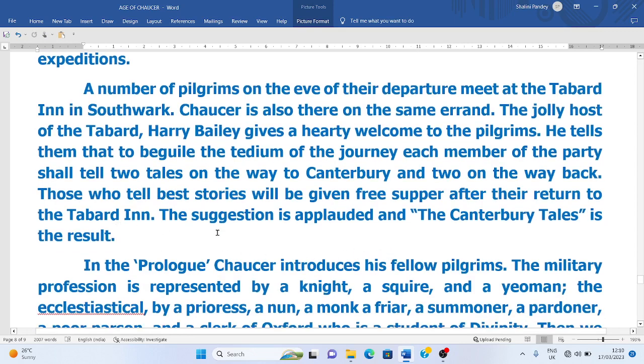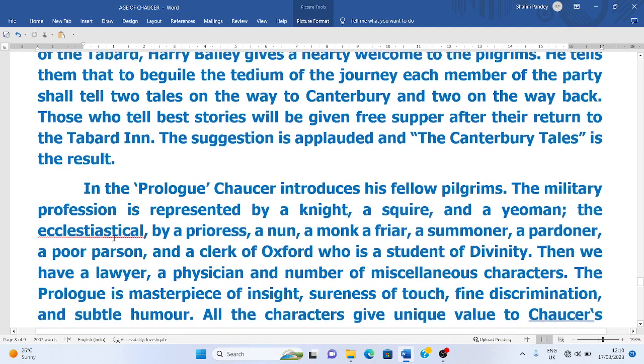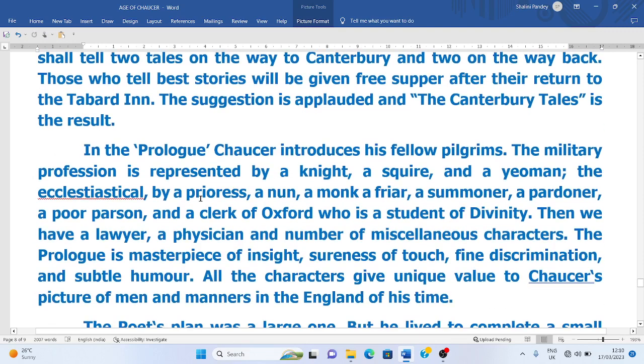Those who tell the best stories will be given a free supper after their return to Tabard Inn. This suggestion is applauded and appreciated by all the pilgrims, and the Canterbury Tales is the result of that. Here he planned to write 120 tales, but he couldn't, because he died before that, and he could only finish 24 tales.